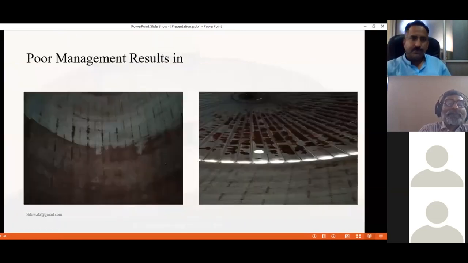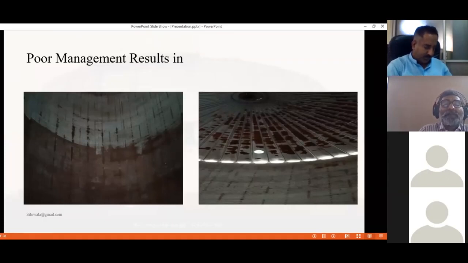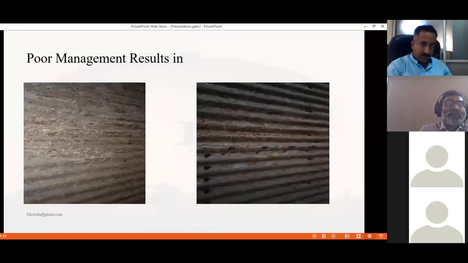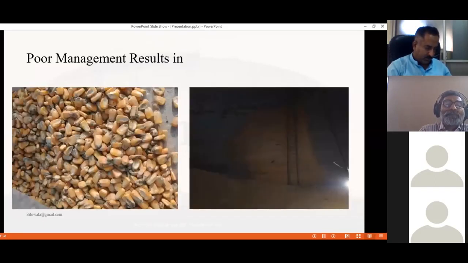Poor management of grains results in the destruction of silos, silo walls, and silo roofs. Not only is it a loss of our property, but also a loss of our grain. This type of grain will be our result if grain is handled and managed poorly.